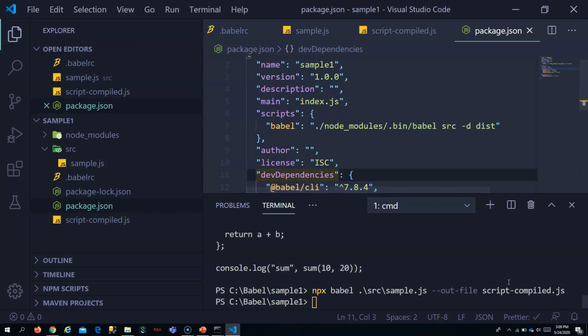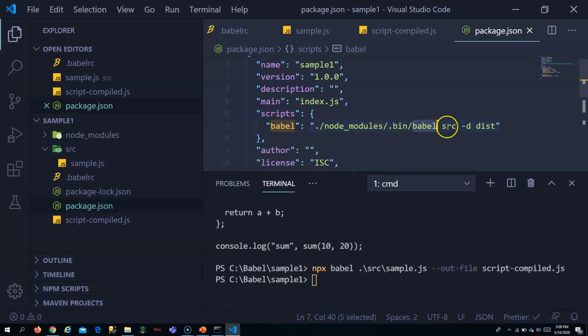I have now put a script which will use the bin inside the Babel command executable. This is the path for the Babel executable inside node modules. Using that, I am telling it to transpile all the files present in the source directory and put them inside the distribution directory.